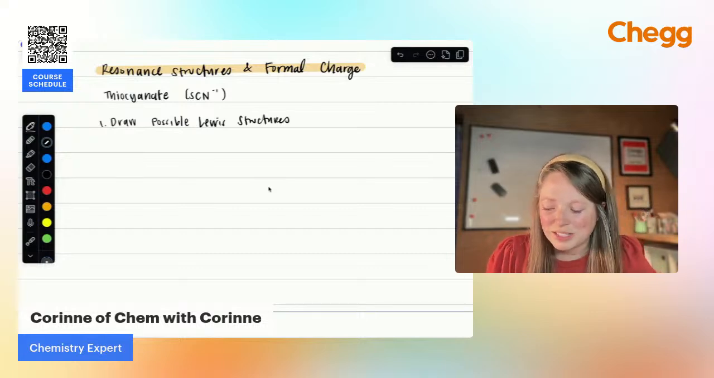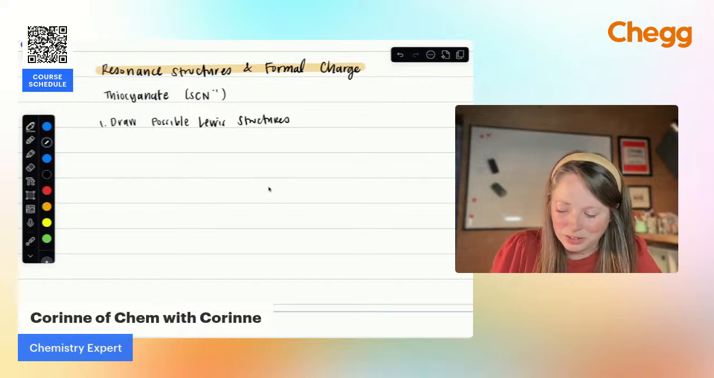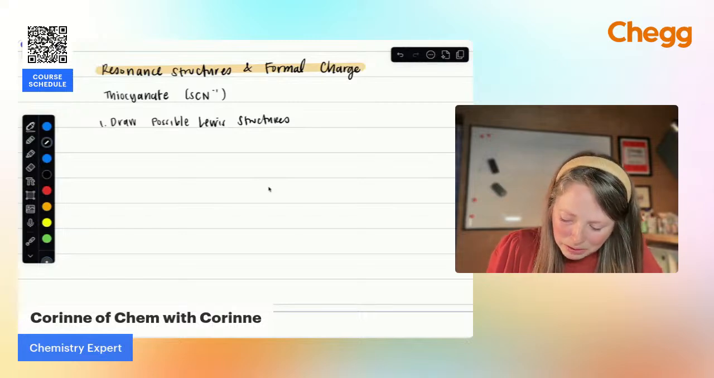All right, so with this, we're going to put carbon in the middle. Let's go ahead and calculate our total number of electrons we have to worry about. But with this, you can kind of guess and check. So I'm going to put carbon in the middle. I'm going to put nitrogen and sulfur on either side of that.